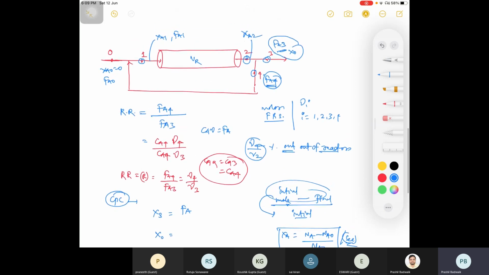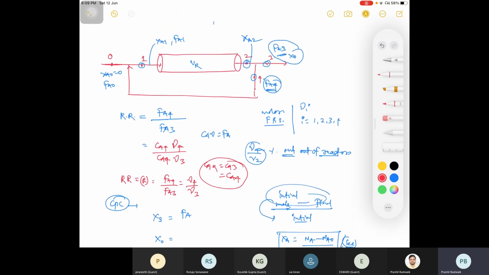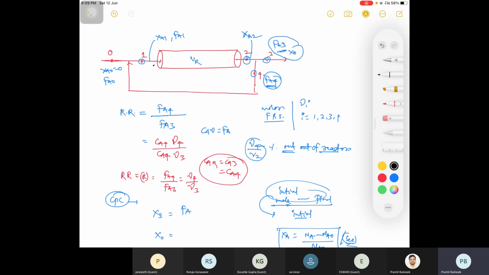See here, what is single pass conversion? Suppose this is your feed, I'm writing in black, these are your molecules of A or particles of A, and they are passing through this reactor. Okay, and there is a reaction, A gives B, right? So suppose here there are 60 molecules, and when they come out of this reactor in single pass, there are 40 moles of A. That means 20 moles of A has been converted.